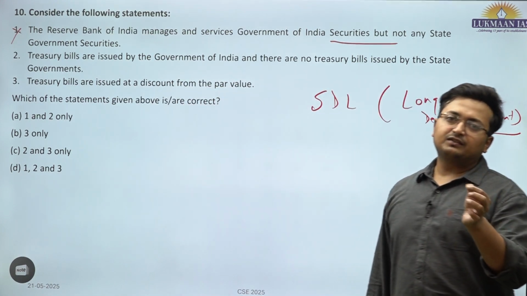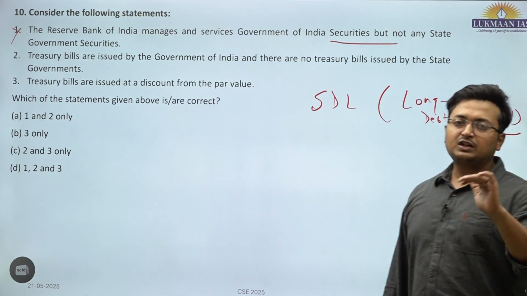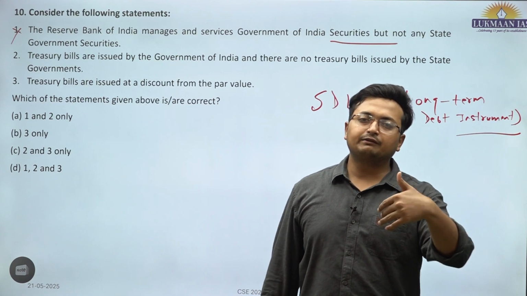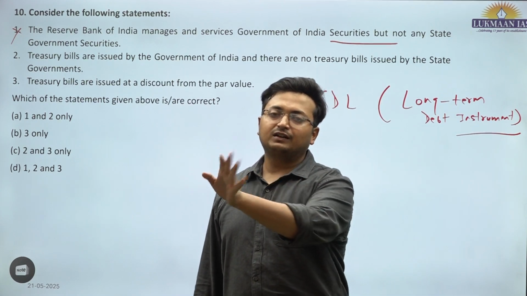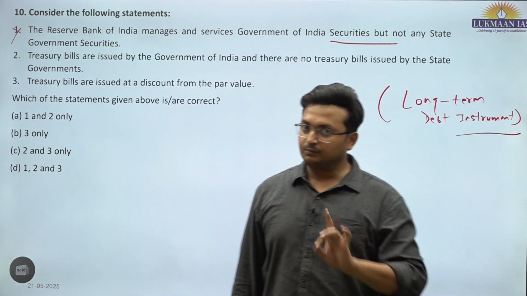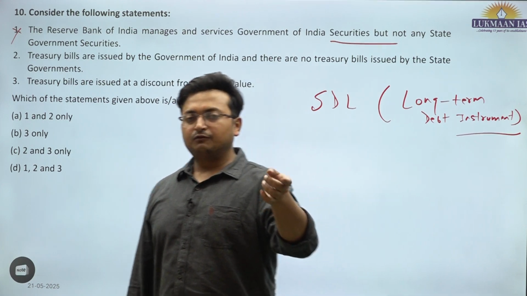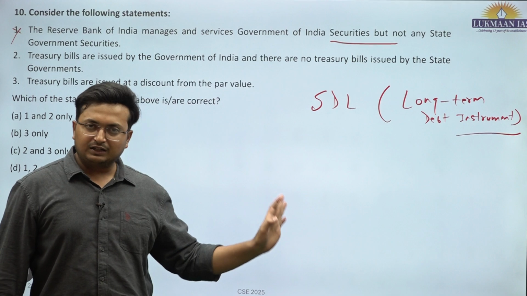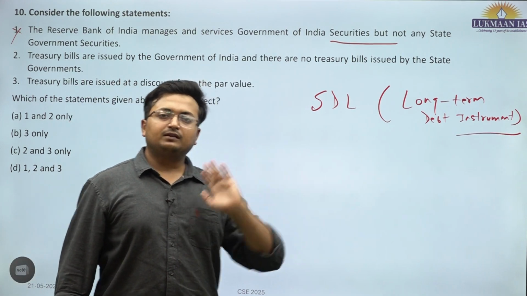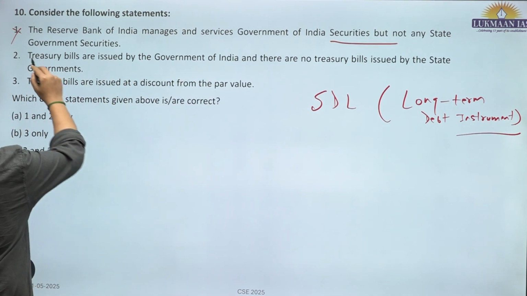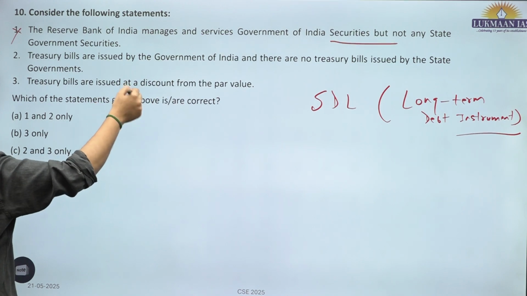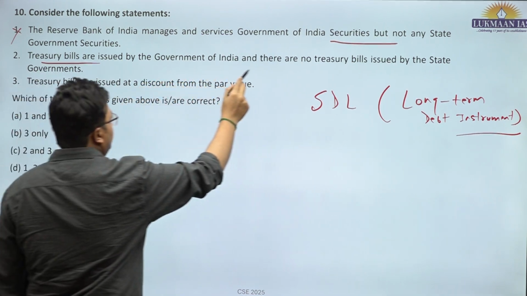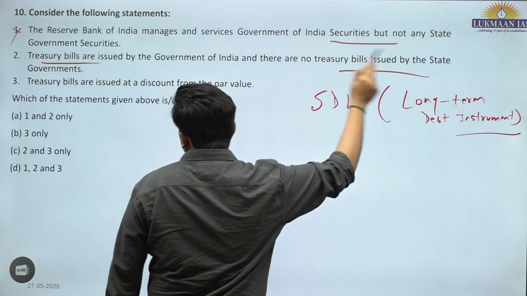However, RBI services both the short-term debt instruments which are known as treasury bills as well as the long-term dated securities which are known as government securities as far as the central government or the Government of India is concerned, but not in case of the state government. For state government, it is only the long-term instruments known as the state development loans which are serviced by the Reserve Bank of India. So, first is incorrect. They service the state government securities. Treasury bills are issued by the Government of India and there are no treasury bills issued by the state governments.